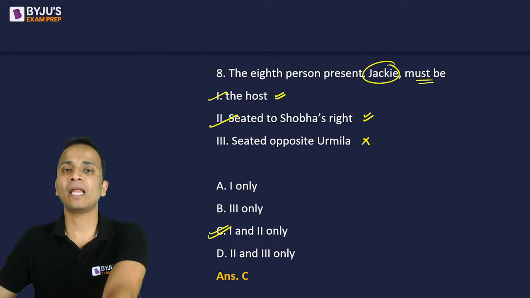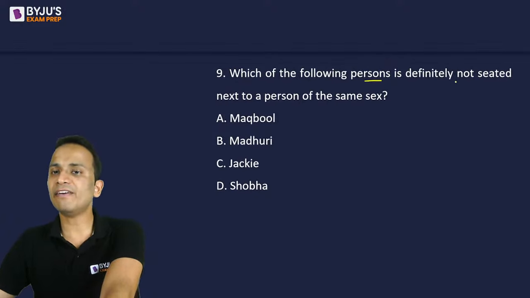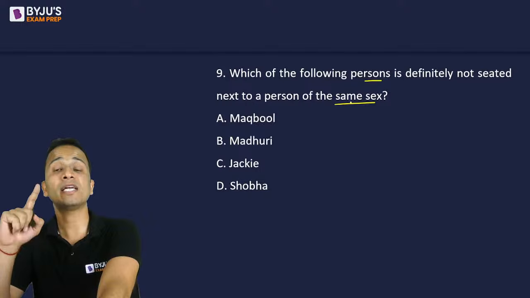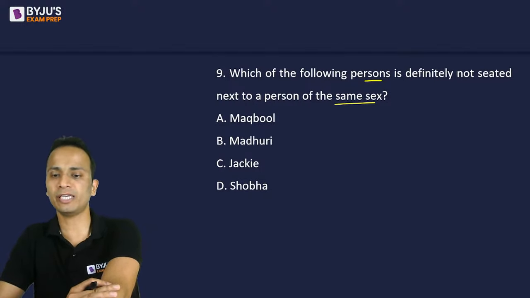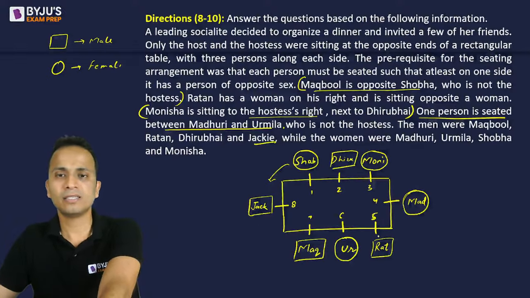All right. Question number 9. Which of the following persons is definitely not seated next to a person of the same sex? So where is Maqbool? Chair number 7 is sitting adjacent to persons of the opposite sex and the same sex.